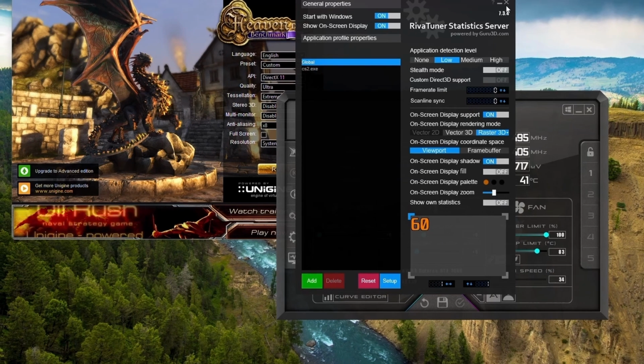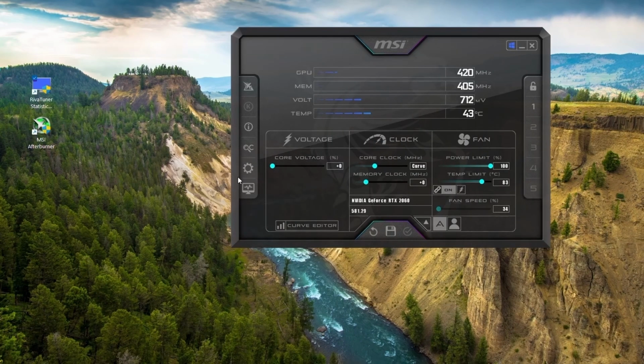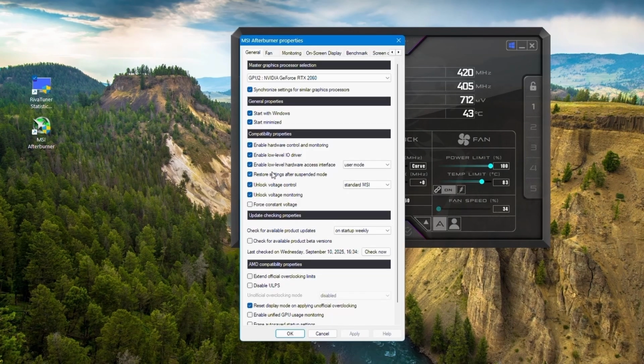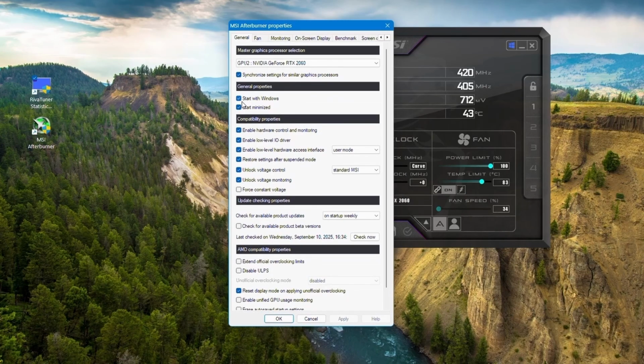Now minimize RivaTuner. Now open MSI Afterburner, click the settings gear icon. Here you can see my settings. Just copy these and uncheck start with Windows and start minimized for now, and check the box unlock voltage control and unlock voltage monitoring.